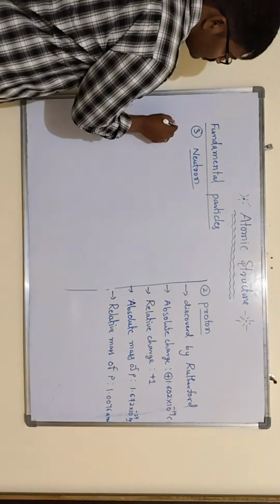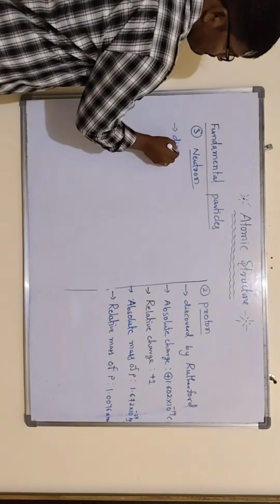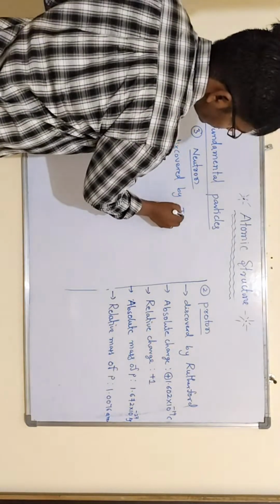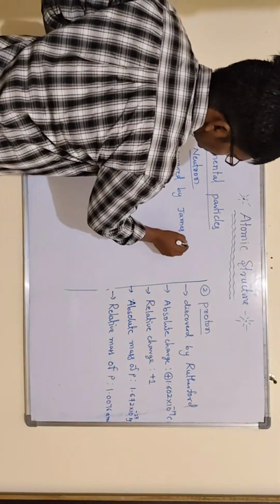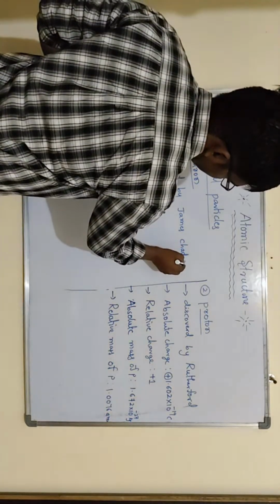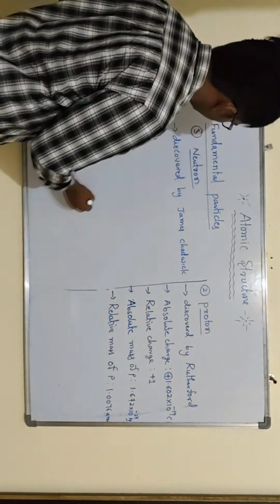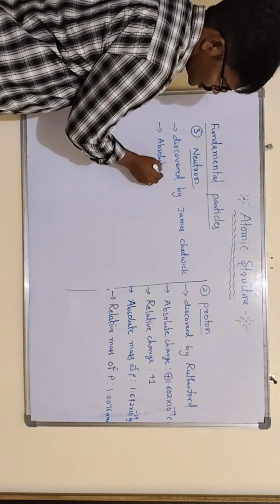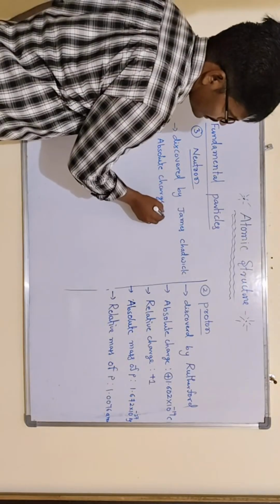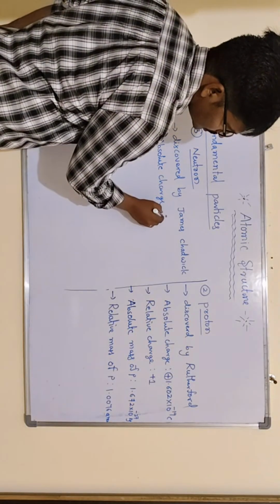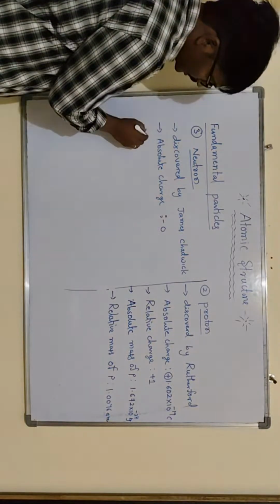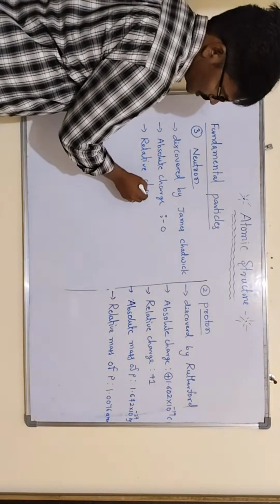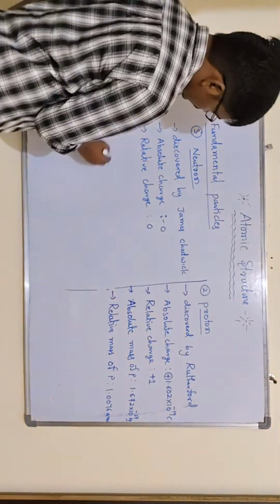Neutron was discovered by James Chadwick. Then absolute charge of neutron is 0. Relative charge is also 0.